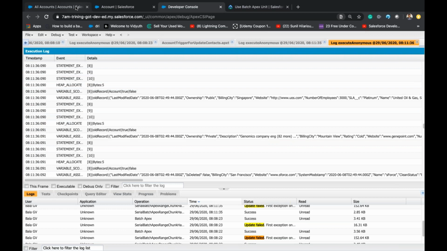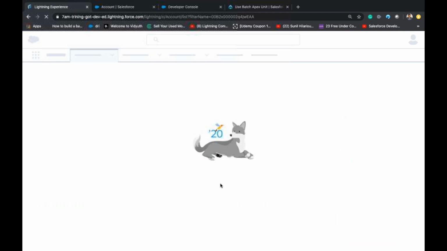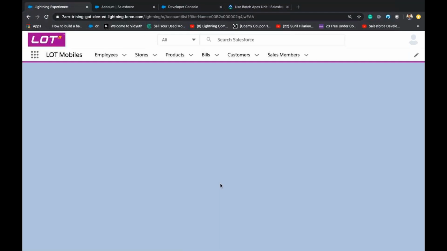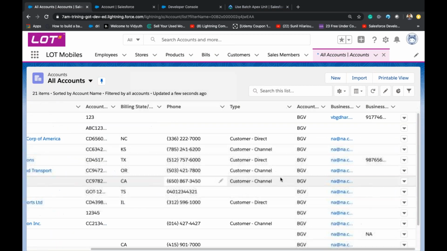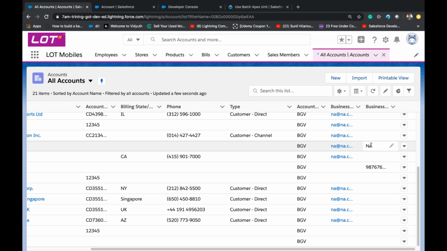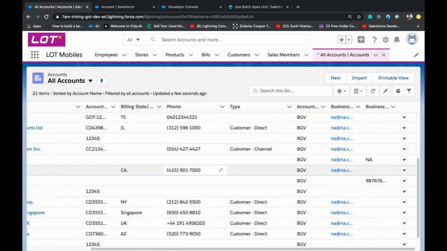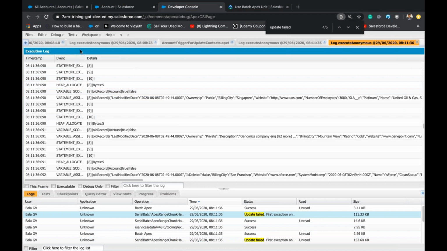Okay, first let us go back and check. Only one record got updated. Still I think I'm getting a problem with the trigger. So what I'll do, I'll inactivate the trigger. How to inactivate?